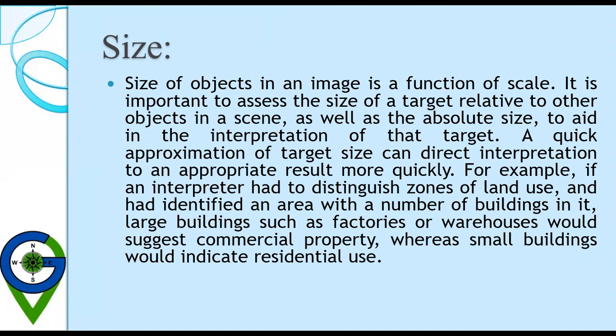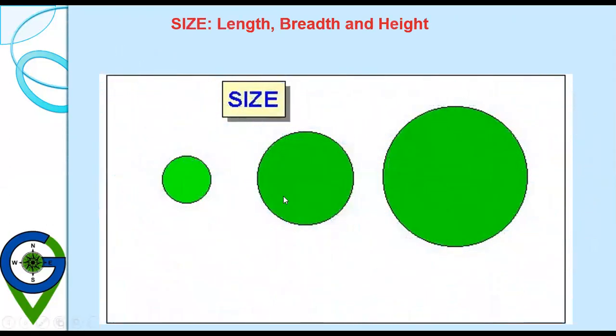For example, if an interpreter had to distinguish zones of land use and had identified an area with a number of buildings in it, large buildings such as factories or warehouses would suggest commercial property, whereas small buildings would indicate residential use. Let's see the example. If we see a small circular object on the image, that may be a well, whereas a large circular one will be a stadium or some other man-made feature.